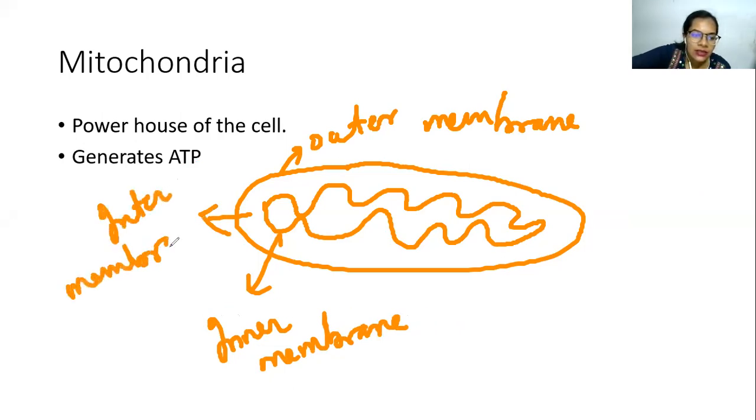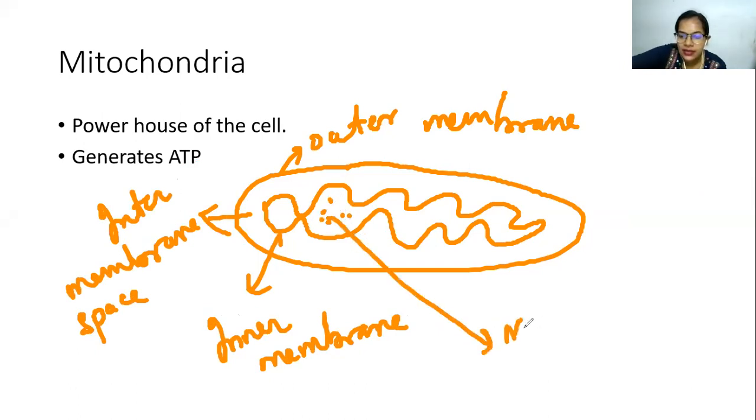Now, what is the function? So this portion is called the matrix. All your energy in the form of ATP is synthesized over here.